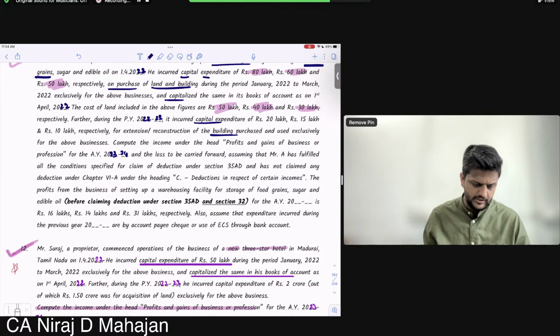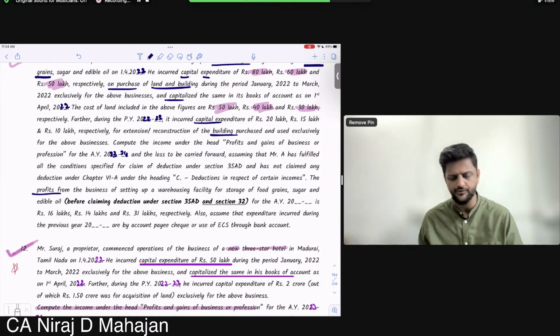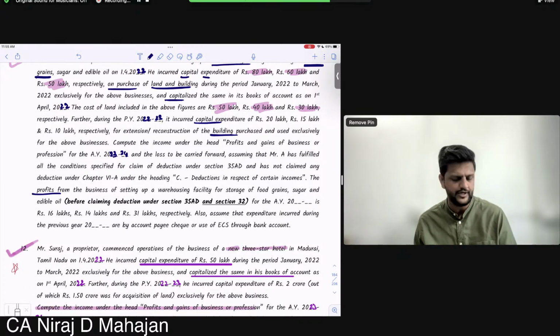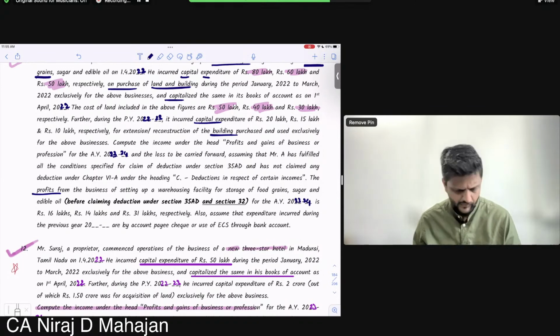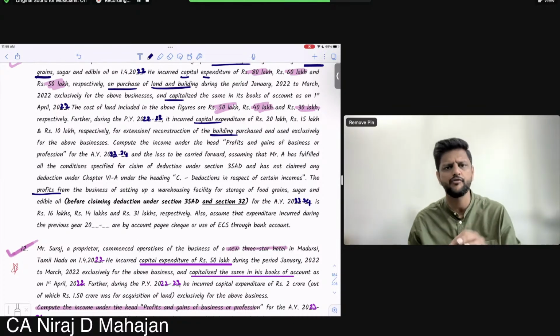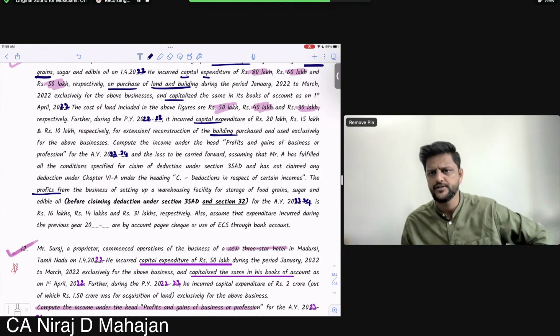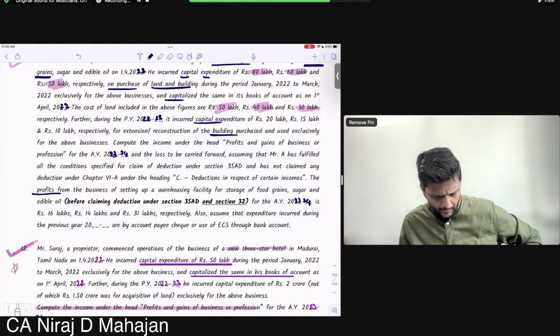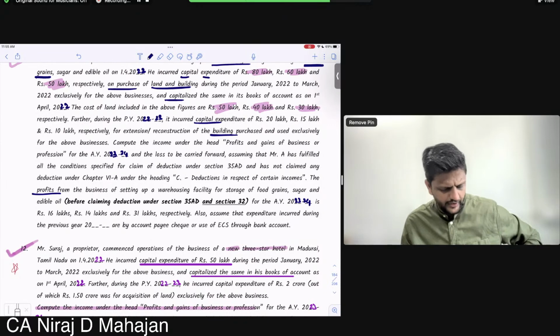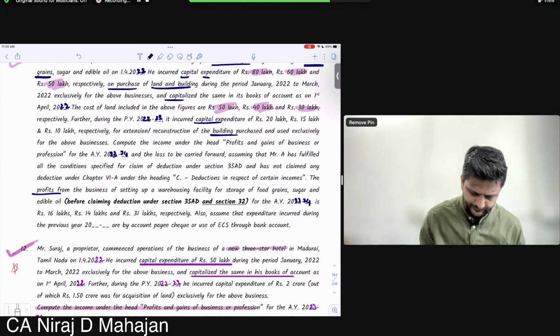The profits for the business of setting up a warehousing facility for storage of food grains, sugar, and edible oil before claiming deduction under Section 35AD and Section 32 for the AY 23-24 is 16, 14, and 31 lakhs respectively. Profits are given to us before depreciation and before deduction. Also assume that expenditure incurred during the current year 22-23, all of them were through account payee cheque, so no issues, no doubt.